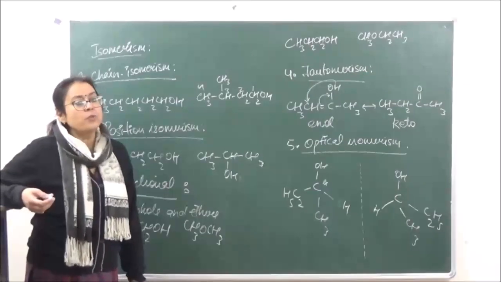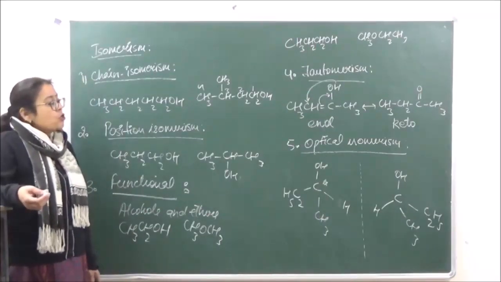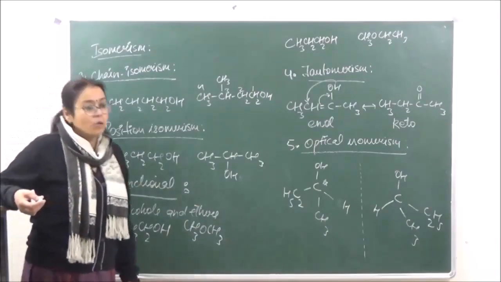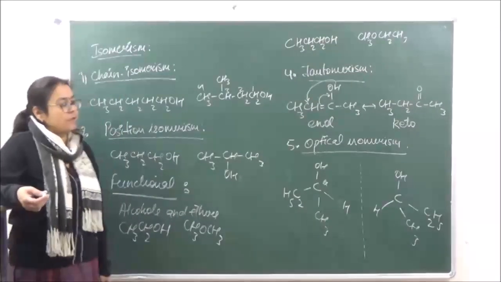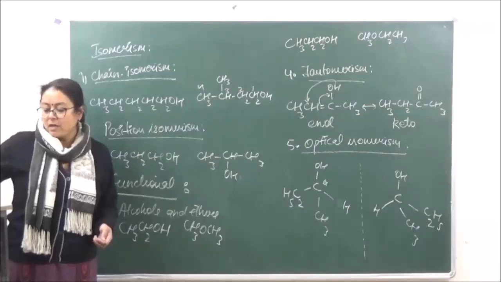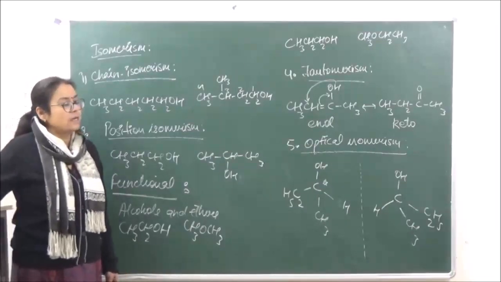They are going to be non-superimposable mirror images of each other, therefore they are going to be optically active. So all those which have a chiral carbon atom over here are going to be optically active. Okay? So this is the first part of the chapter which we have finished just now. We will do the second part in our next class. Okay?